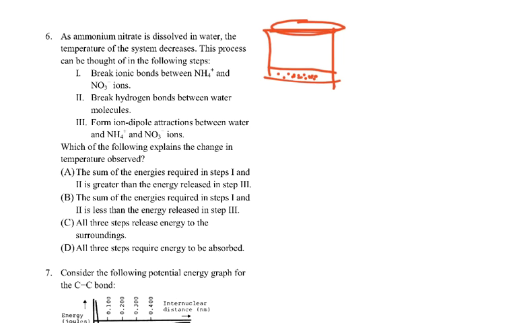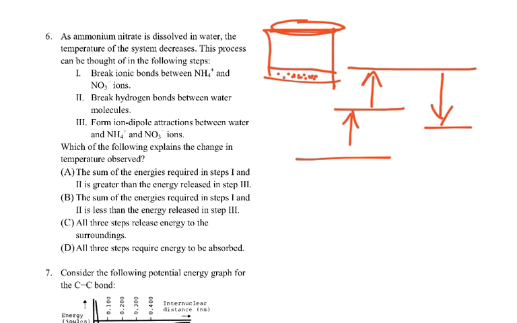So we have to break bonds between the ammonium and the nitrate. We have that solid crystal, so the first step is we have to take this stuff and break some bonds. And then 2, breaking the hydrogen bonds between the water molecules. That's going to require some energy. And then we're going to form ion dipole attractions between the waters and the ammoniums and the nitrates. So that's going to be energy released like this. And the temperature of the system decreases.